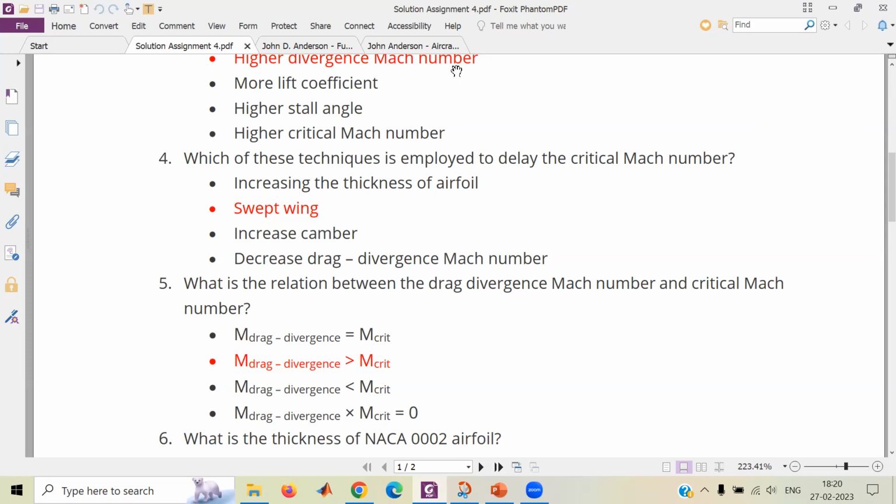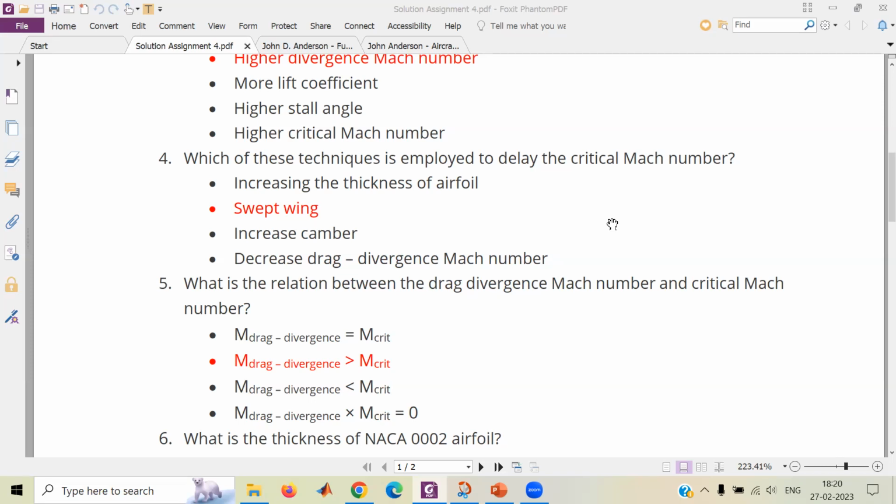Achal, will you prefer a thick airfoil or a thin airfoil for high-speed applications? Sir, thinner one, sir. Very good. But now, since the thickness must be reduced, the first option is wrong. But we know the right answer is swept wing in this set of four.